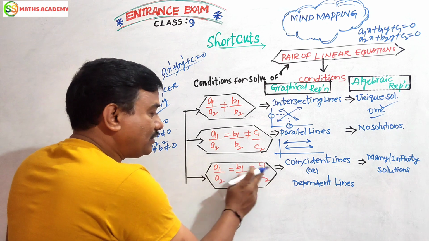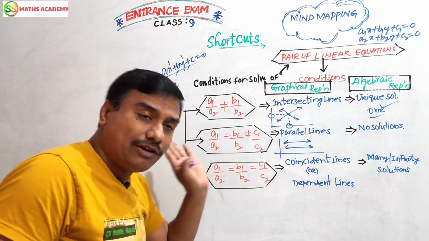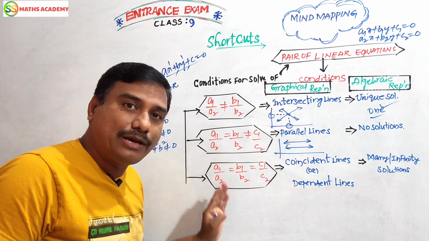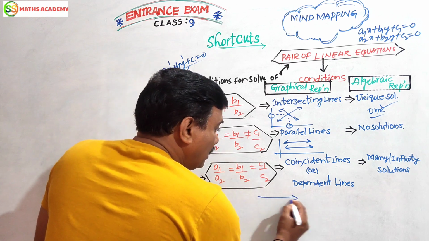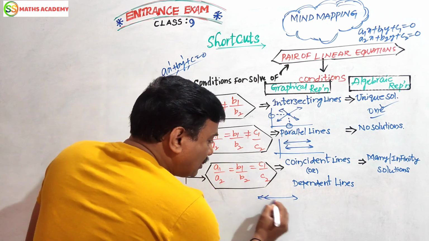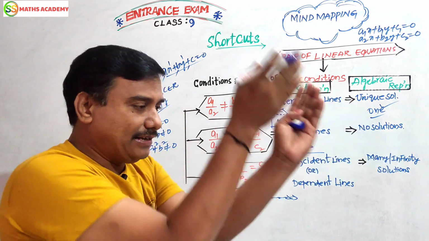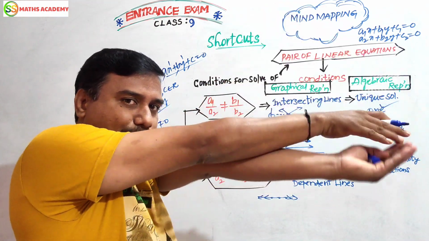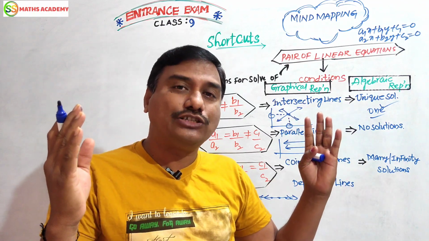Now if the coefficients of the two equations as well as the constants are all equal, means a1 by a2, b1 by b2, c1 by c2, such lines are called coincident or dependent lines. Coincident and dependent lines have many solutions, or infinite solutions.